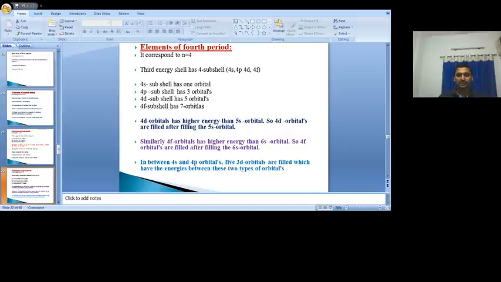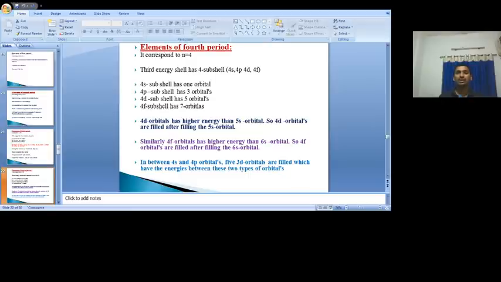The 4s subshell has 1 orbital, the 3d subshell has 5 orbitals, and the 4p subshell has 3 orbitals. Totally 9 orbitals are available. Each orbital can accommodate a maximum of 2 electrons. So 9 orbitals can accommodate a maximum of 18 electrons, 9 into 2, 18 electrons.